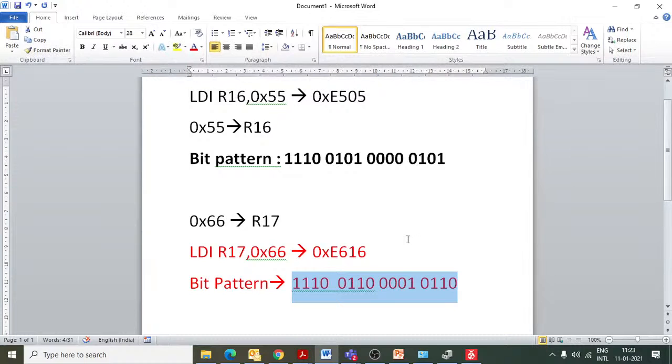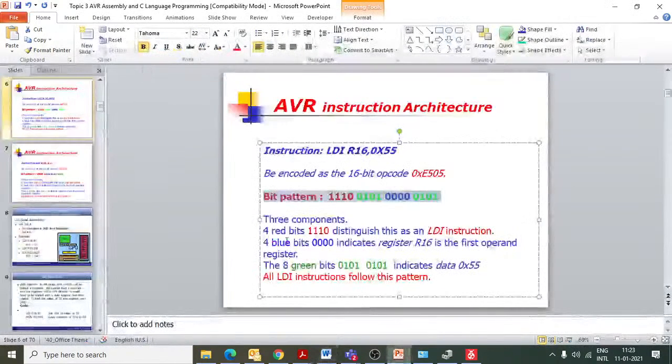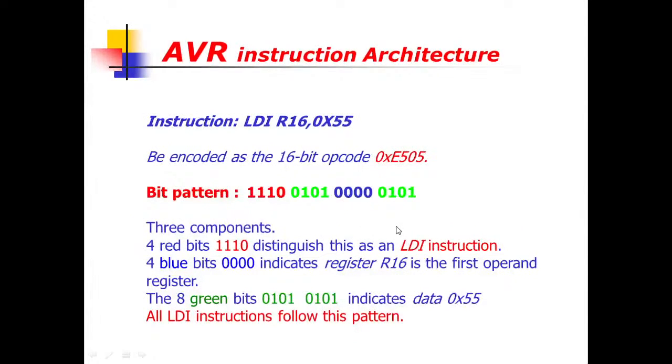Okay. Let me come back to this slide and then again I will repeat it. This is actually our instruction and this is how we are converting that into bit pattern. But don't worry, we do not have to do this process manually. Our assembler will do this task for us. So our AVR Studio, Atmel Studio or Microchip Studio will do this task for us. Whenever we write the instruction in assembly language, that assembler will convert that into machine language.